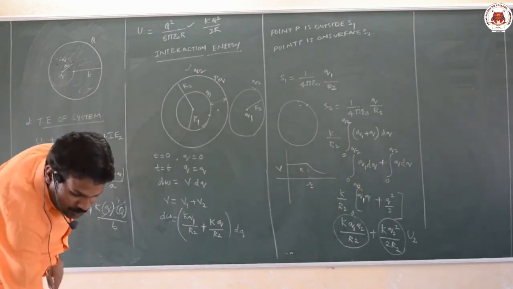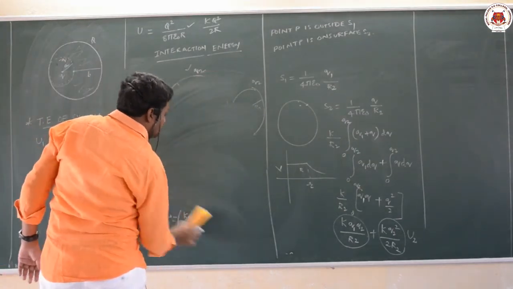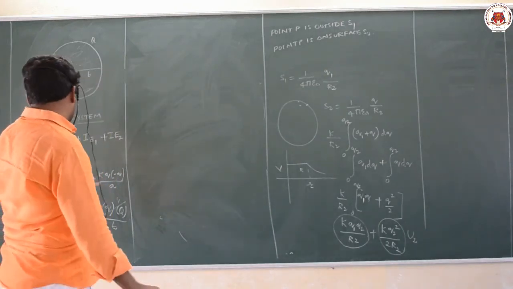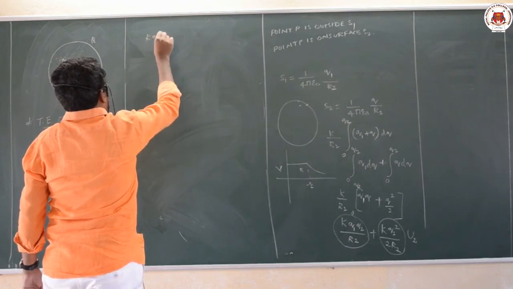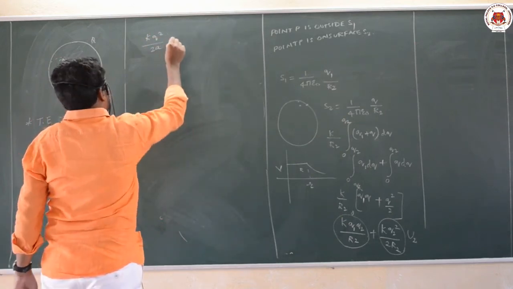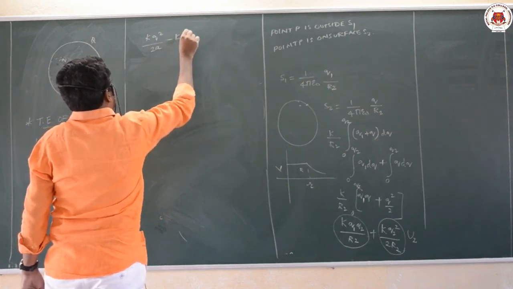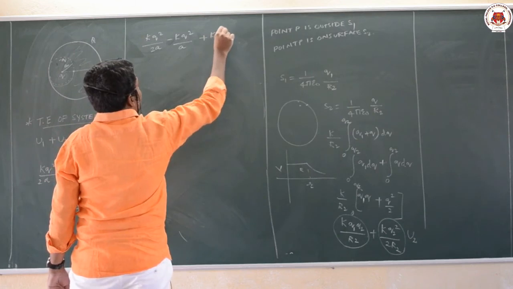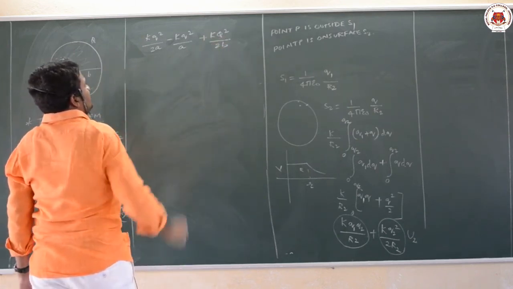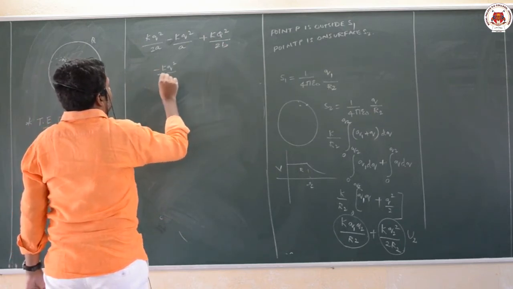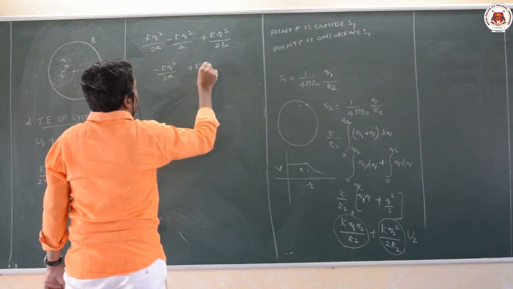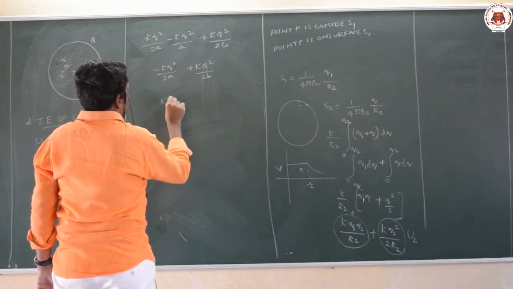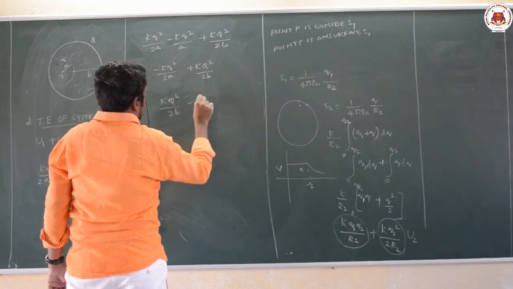So the answer is k capital Q square by 2b minus k q square by 2a. That is minus k q square by 2a plus k capital Q square by 2b.